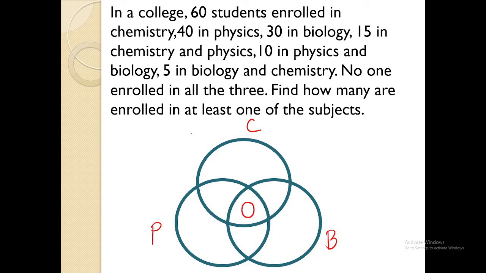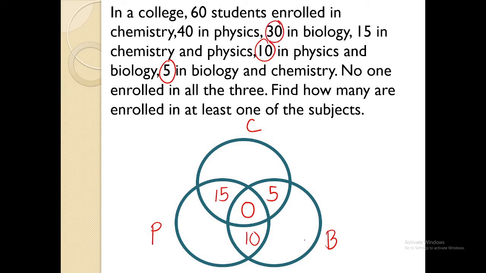So let's work backwards now. 5 for biology and chemistry. 10 for physics and biology, and 15 for chemistry and physics. Let's go to 30 in biology.